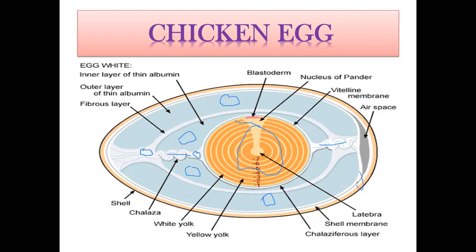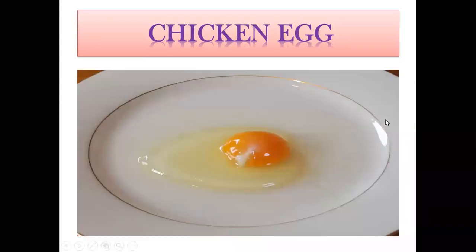Here you can see these are the cell membranes, inner and outer. And this is the outermost part, the egg shell. This black lining you can see is the egg shell. Here you can see the space called the air space, or air sac. It will be empty and filled with air only. In this picture also, you can clearly see the yolk, the chalaza, and the other layers of albumin.